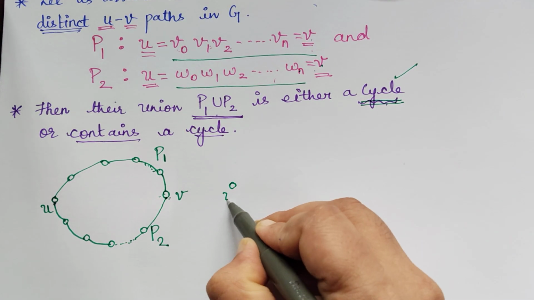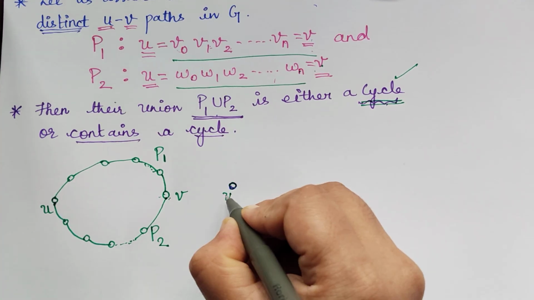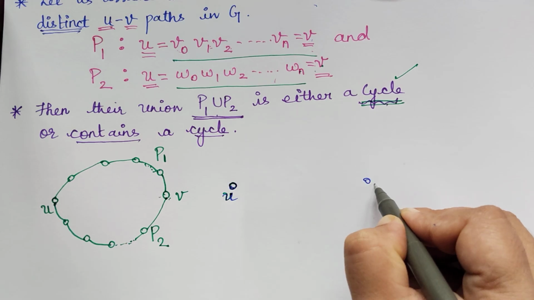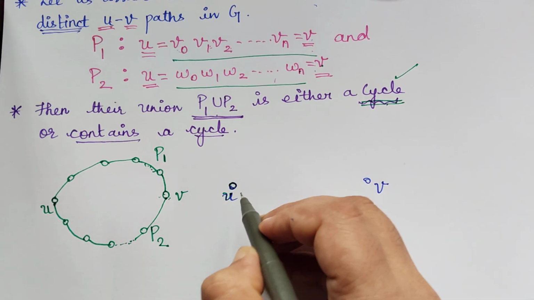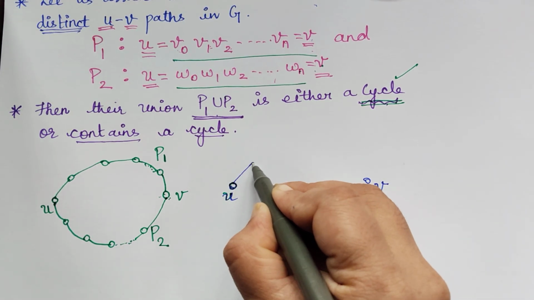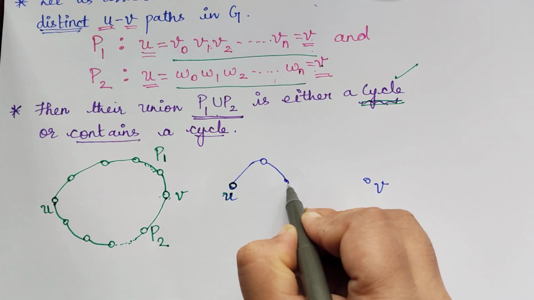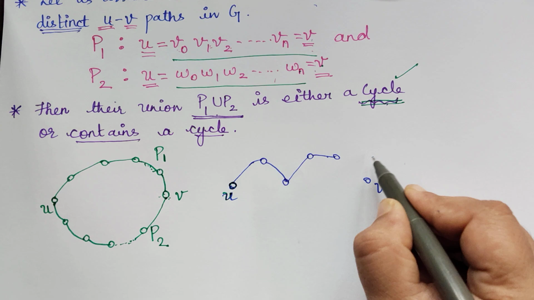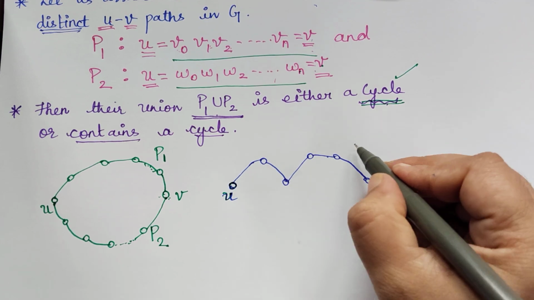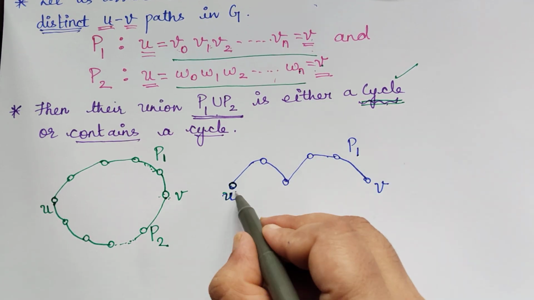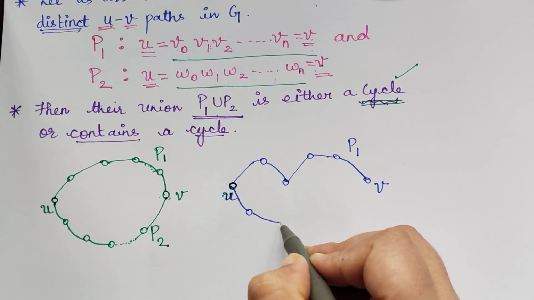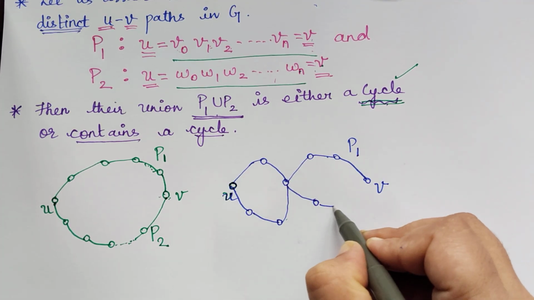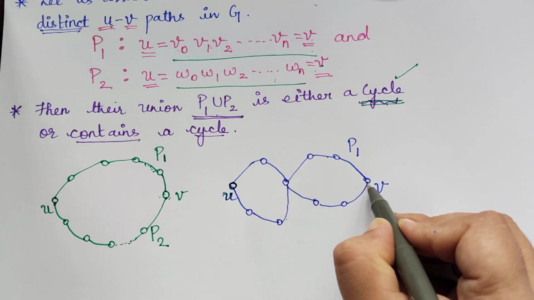It will be either a cycle, or it can be like this. If you have a vertex U, we are going to reach V with two different paths. For example, I go like this and then another point, and I reach V. Let this be path P1. Then I can travel like this, through this point and this point, and reach here.